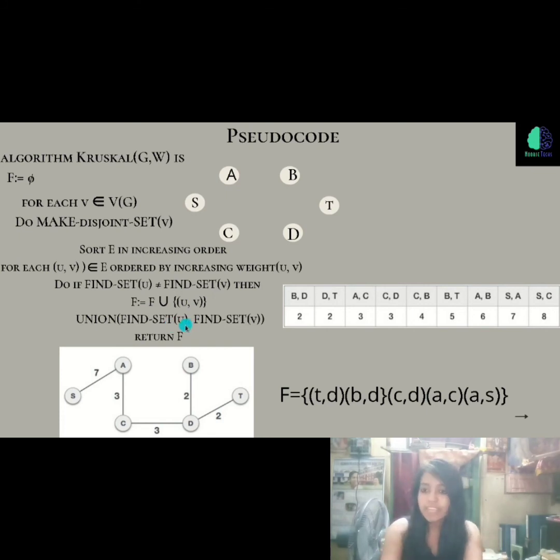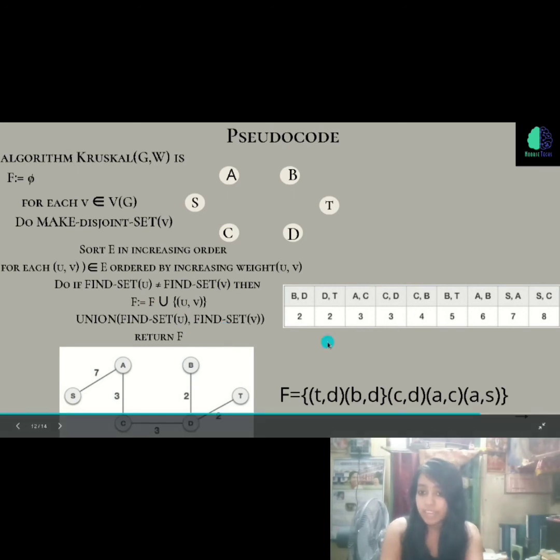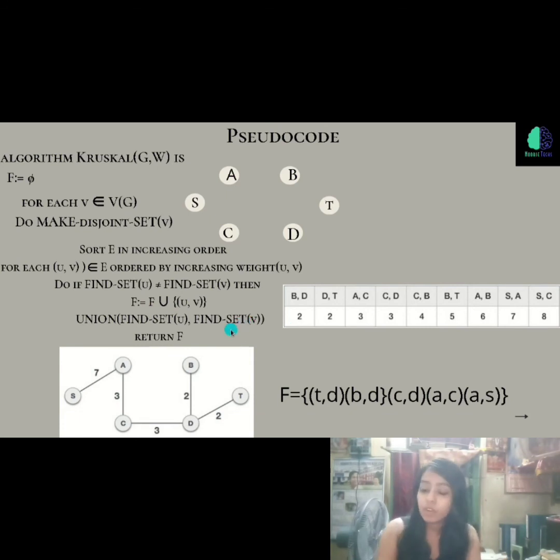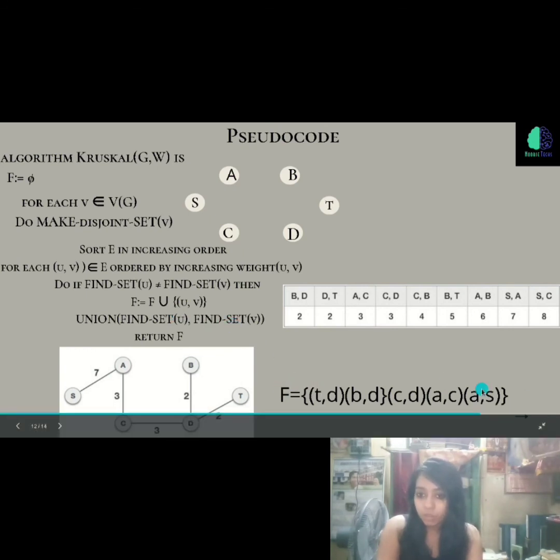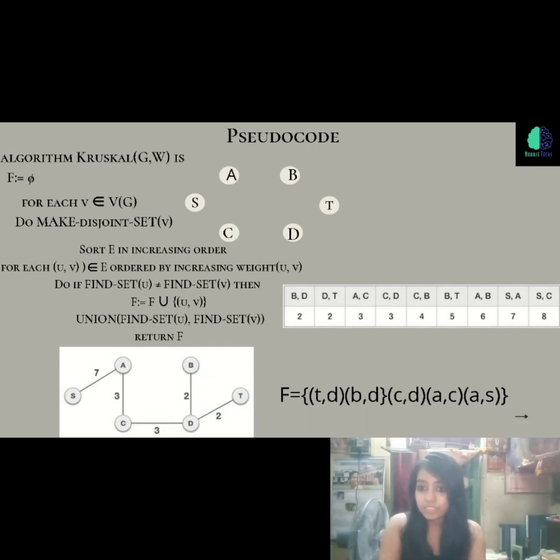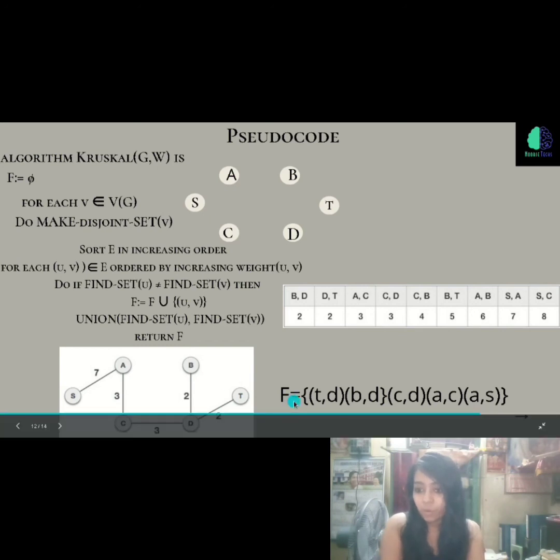So like we have seen, they have taken the edges one by one and compared whether they belong to the same set or not. If they did not belong to the same set, then they are merged with the help of union and put into this array, and if they belong to the same set, then they are not included. Those vertices that are not included are the ones that actually form a cycle. So for avoiding this, we are doing this logic, and at the end we will get all the vertices together, and this is our minimum spanning tree.